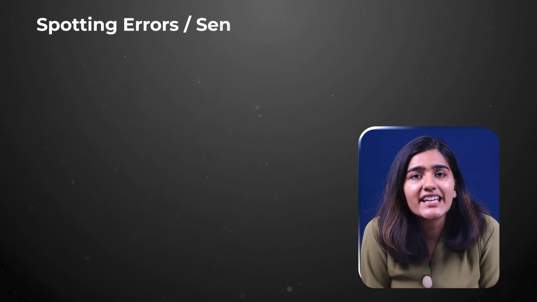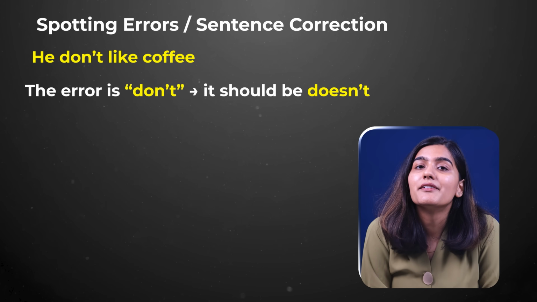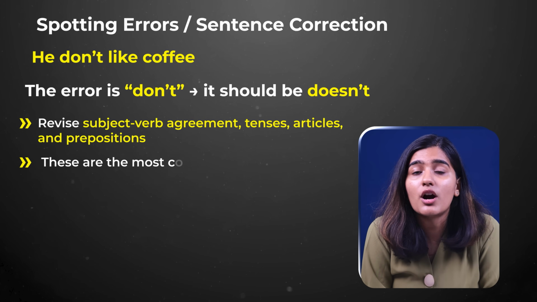Then we have spotting errors or sentence correction. This is pure grammar. A sentence will have a grammatical mistake and you need to just spot it. For example, he don't like coffee. The error is don't. It should be doesn't. Revise subject verb agreement, tenses, articles and prepositions. These are the most common traps.